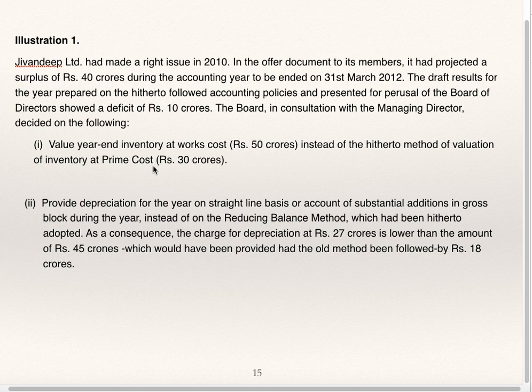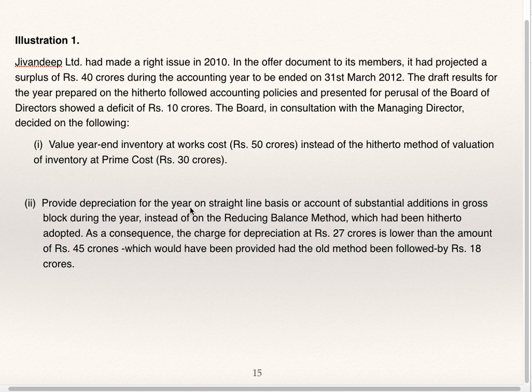Till now they were valuing inventory at prime cost. Now they have decided to value it at works cost. Prime cost plus works overhead is works cost. So that means year-end inventory value will increase by 20 crores, 50 minus 30. If closing stock increases, then profit also increases.